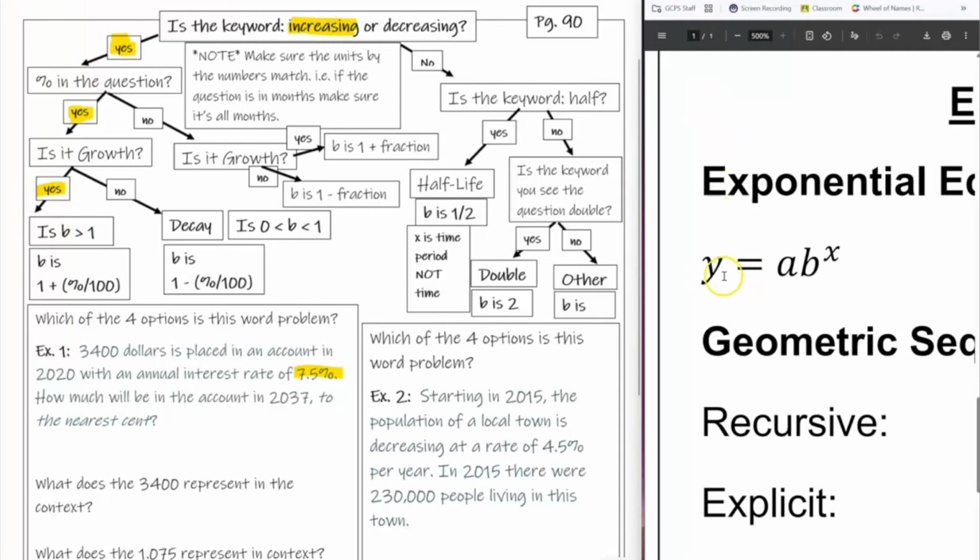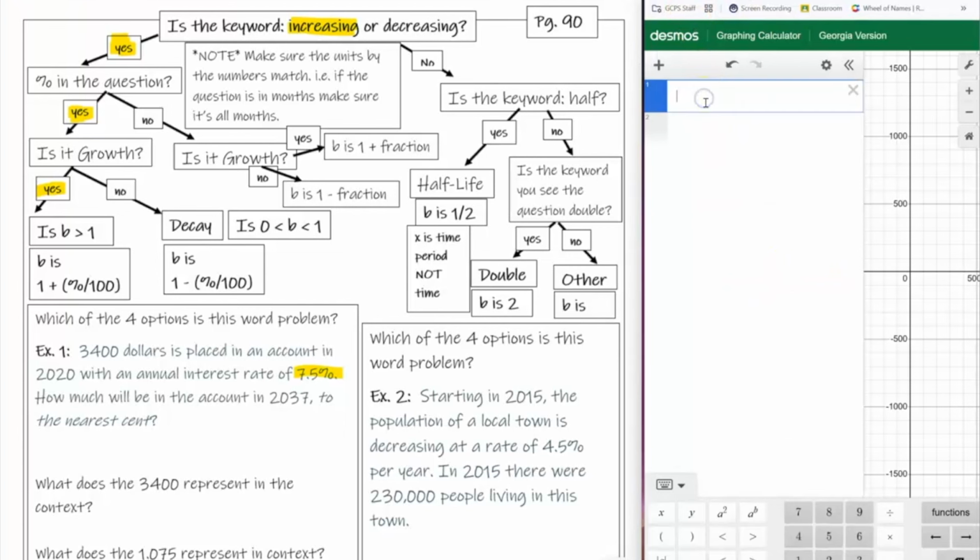Again, remember your equation is y equals A times B to the x. A is always our beginning point, that's always our starting point. And if B is greater than 1, which means it's increasing, and yes, it is greater than 1, then B is 1 plus percent. So now I'm going to change B to 1 plus percent. I think if I type percent, it does something weird. It does. So I'm just going to leave it blank, divided by 100. So now I have my equation ready to go.